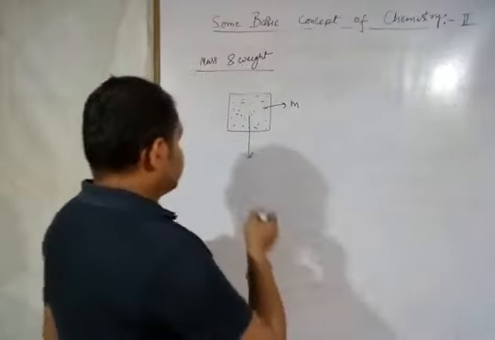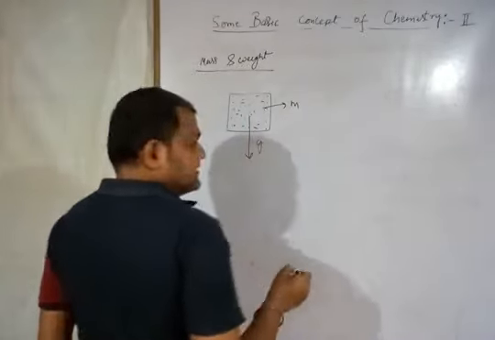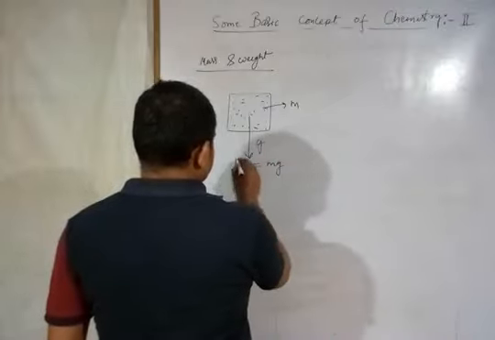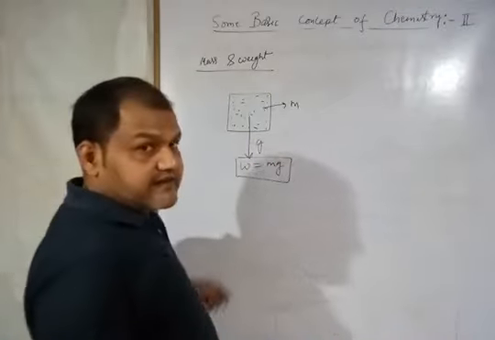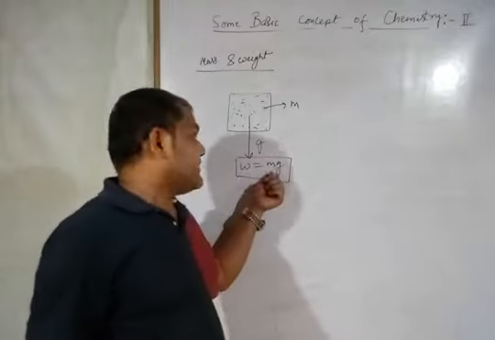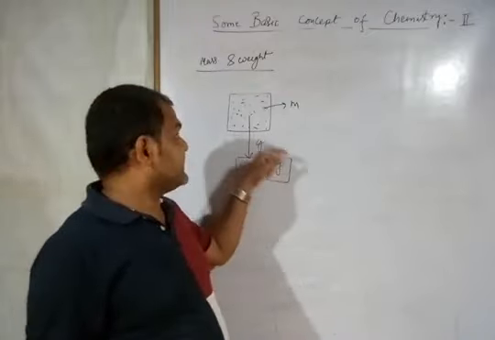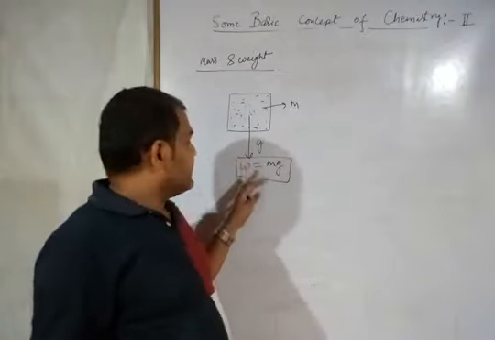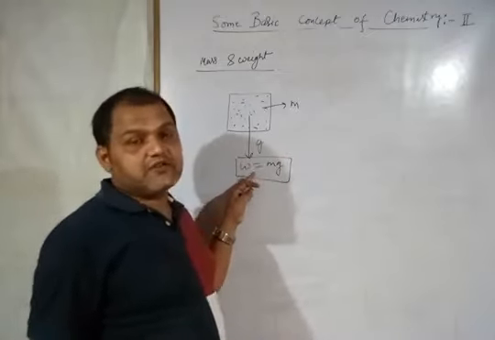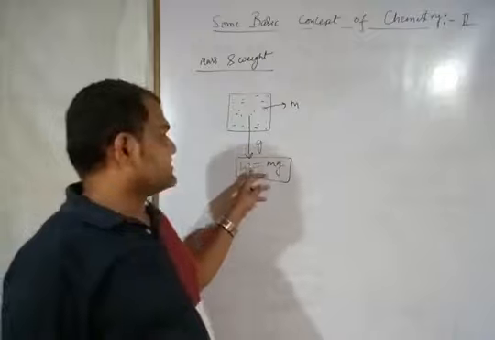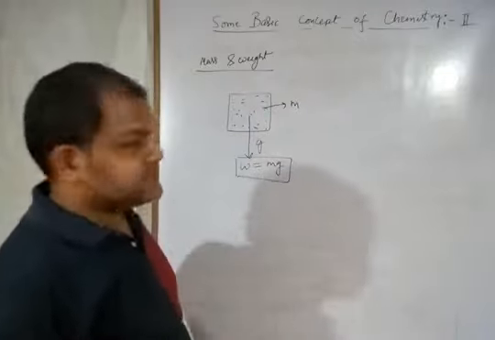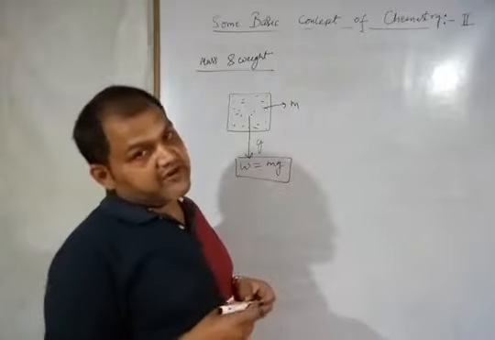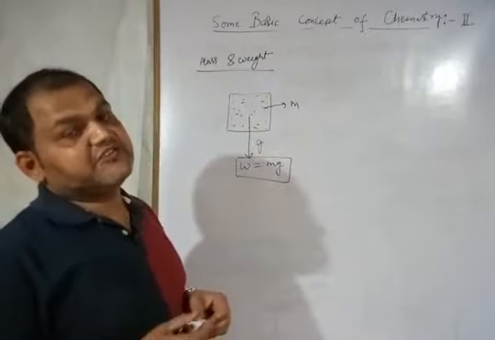So of course it will act downward, g. So W equals mg. So weight can change, but mass will not change because it is concerned with the content or amount of substance. All right, and W is the force acting on the mass, that is W equals mg. And mass is expressed in kg, that I told you, because it is one of the fundamental physical quantities and expressed in the fundamental unit, that is kg.